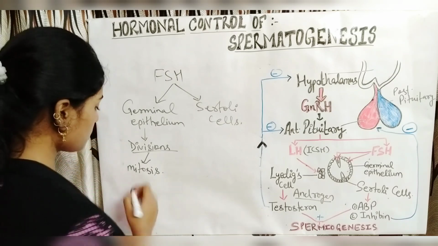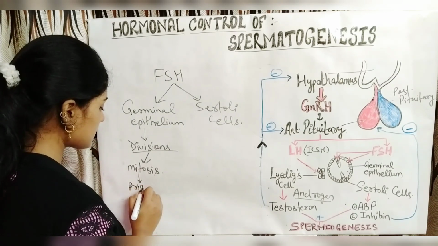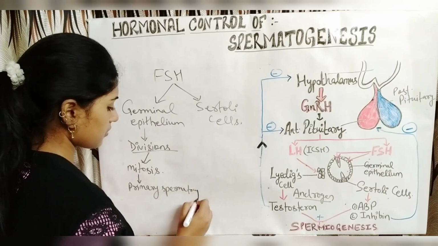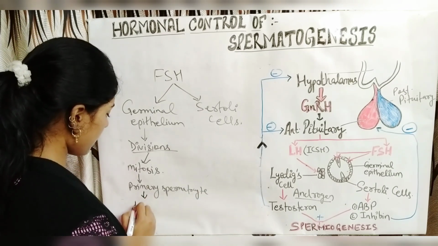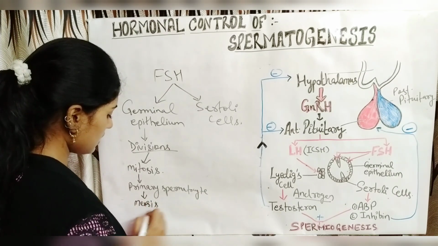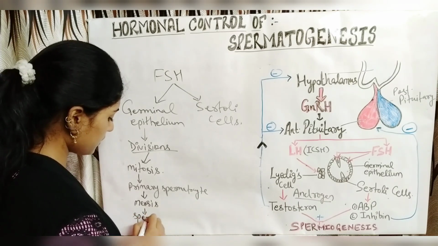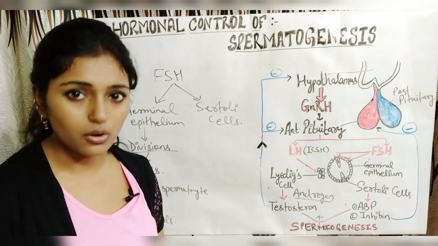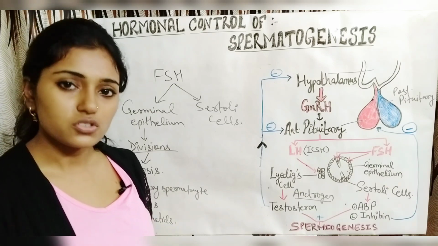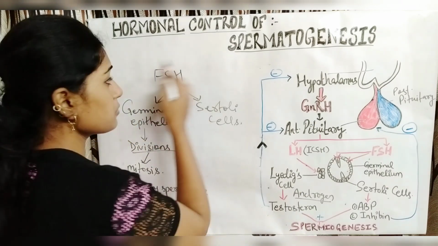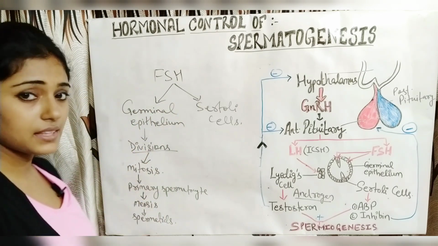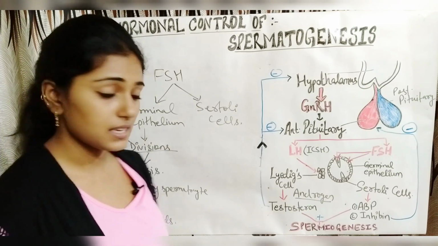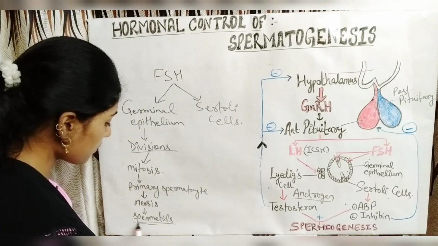till the formation of primary spermatocyte, and then it divides by the process of meiosis till the formation of spermatids. This we have already discussed in the previous video. If you haven't watched it, please check it out. So the follicle stimulating hormone stimulates the germinal epithelium so that it undergoes the process of spermatogenesis and forms the spermatids.